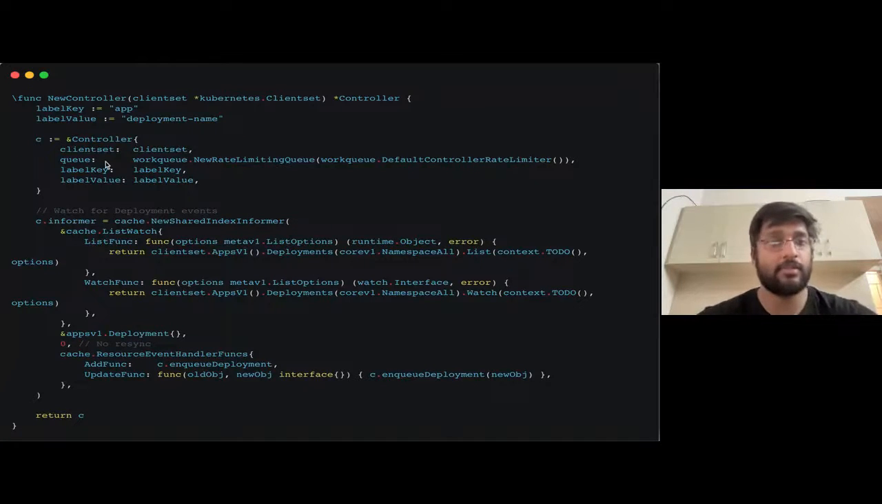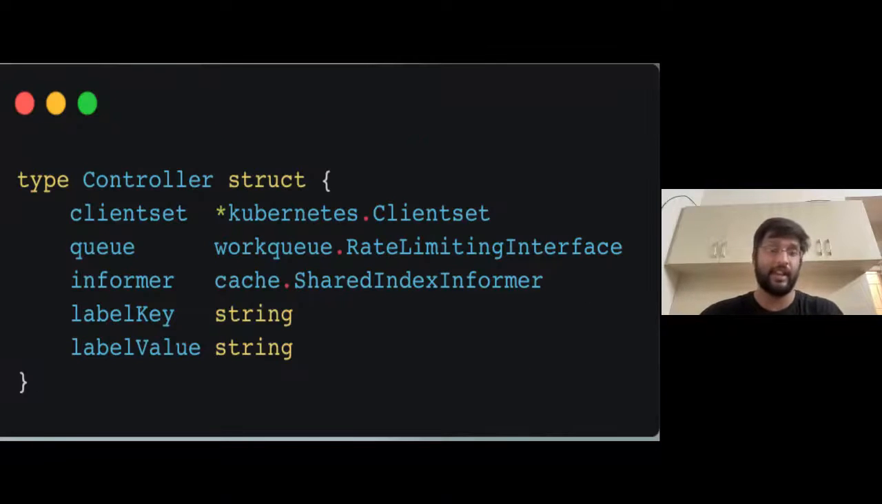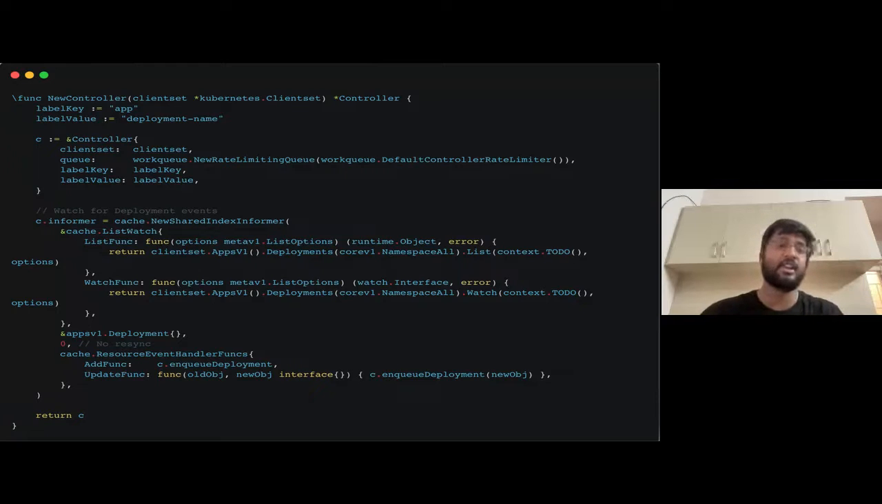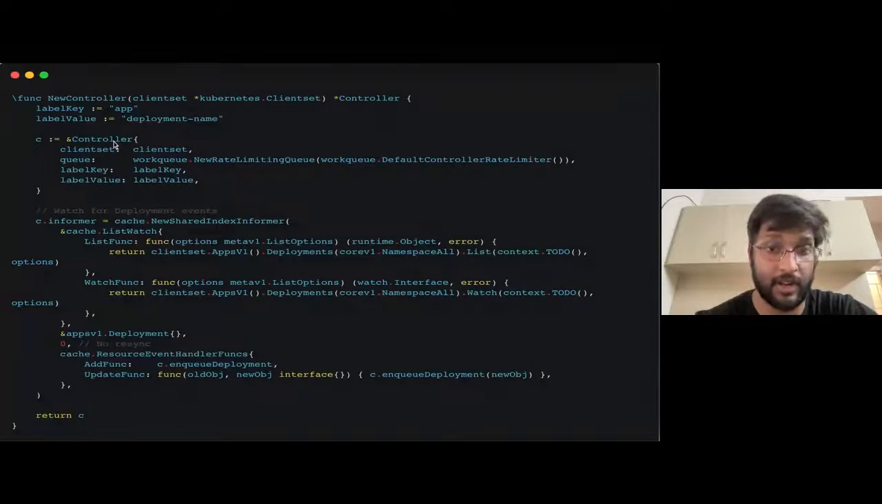Right, now here, what I've done is I've defined a new controller function. What this new controller function will do is it will actually emit an instance of this controller variable, right? So it's essentially like object-oriented methodology, where if you do a new controller, that's what the function is essentially. Okay. Now, if you see here, I have initialized a controller variable with client set as client set, which we have defined before.